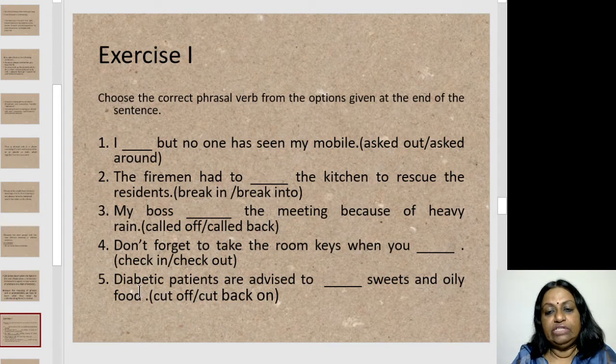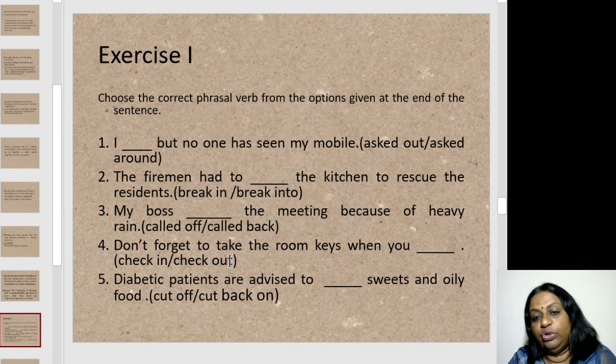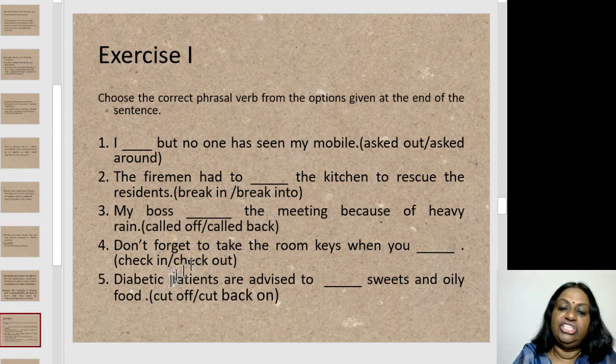Moving on to sentence 4, let's fill in the blanks with the correct phrasal verb. Don't forget to take the room keys when you dash. Check in and check out. Those are the two phrasal verbs. So we will use check in because when you check in, you get the room keys in a hotel. But when you check out, you have to give the keys. You don't take the keys. So you will use check in here.